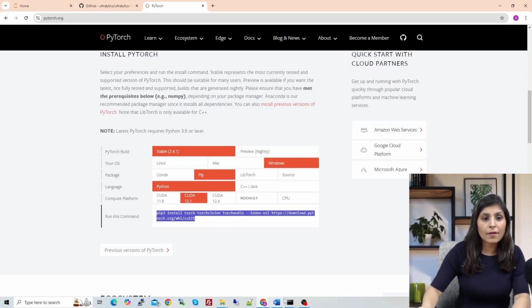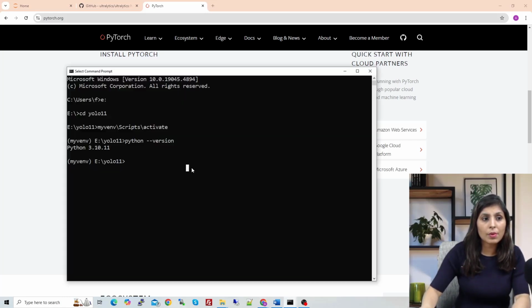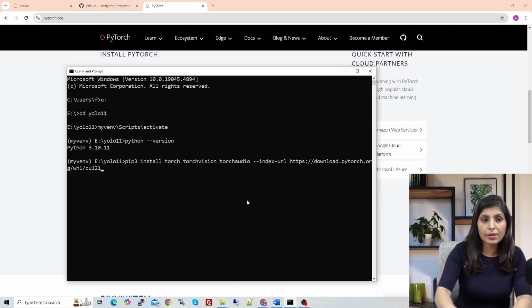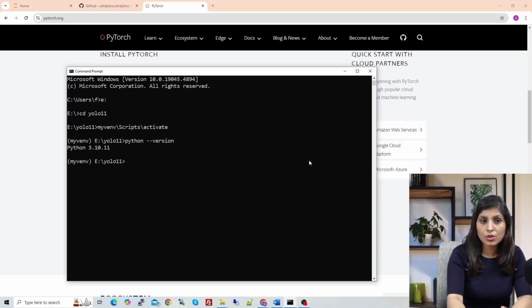Just copy this command from here, and then you'll go to your command prompt and paste that command over here and then hit enter. Then you will have torch, torchvision and torchaudio installed, which will be compiled with CUDA 12.1. Okay, so this is how you'll install torch and torchvision.